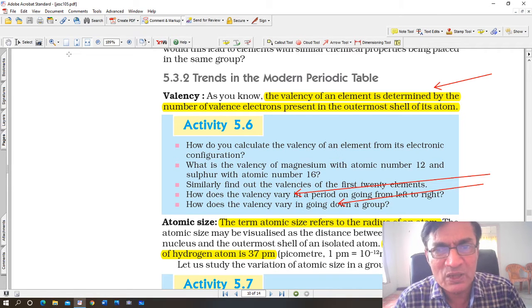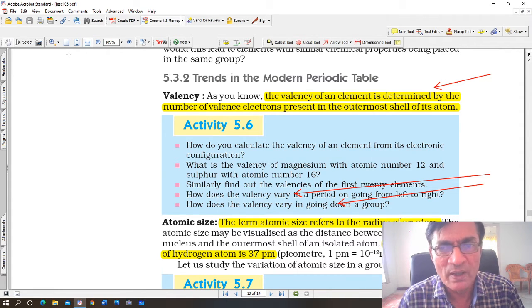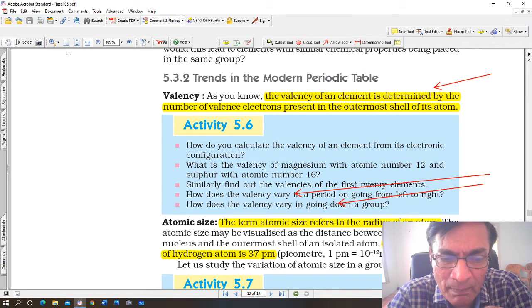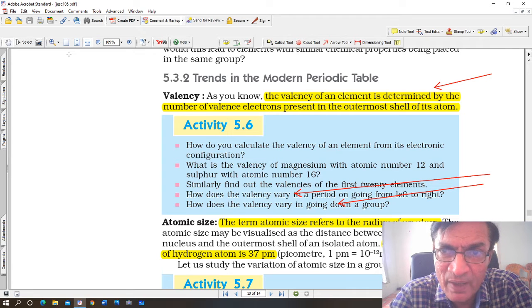How many electrons are there in the outermost orbit of an atom? That is vitally important when it comes to bond formation, and bond formation is extremely important when it comes to reactivity, how compounds are formed. Compound formation is possible only because of sharing of electrons or transfer of electrons, that is ionic bonds or covalent bonds, and therefore valency is extremely important. Valency indicates the number of valence electrons in the outermost orbit, but it also indicates the number of electrons that are either given or taken by an atom in order to complete its outermost shell.